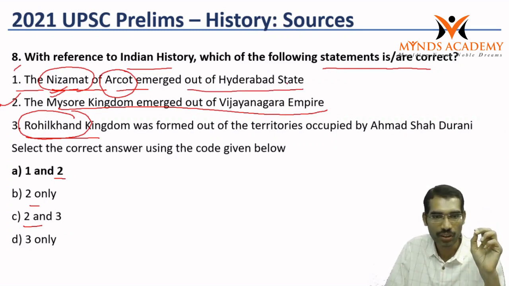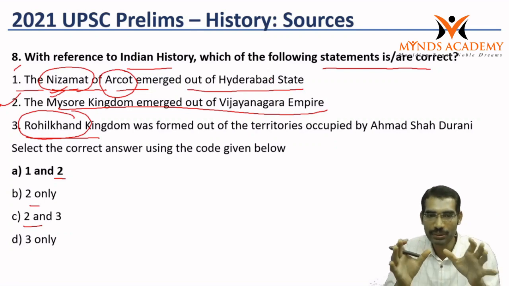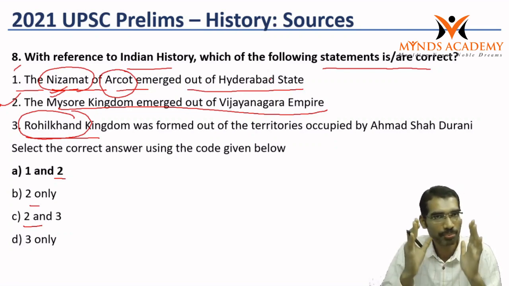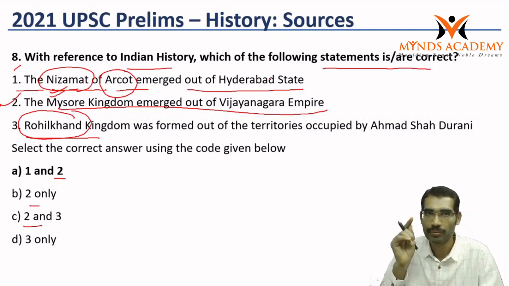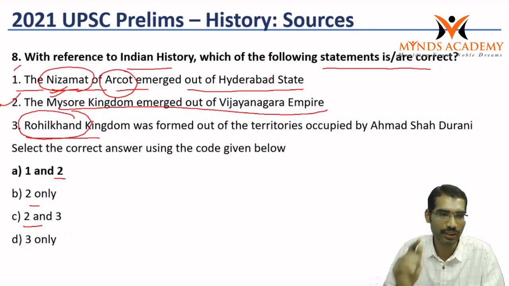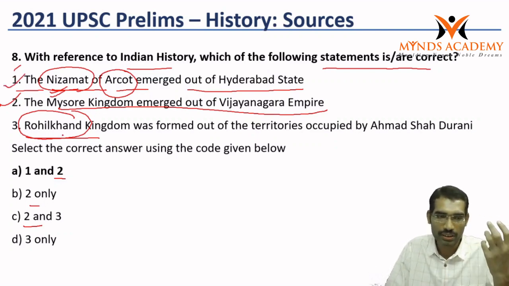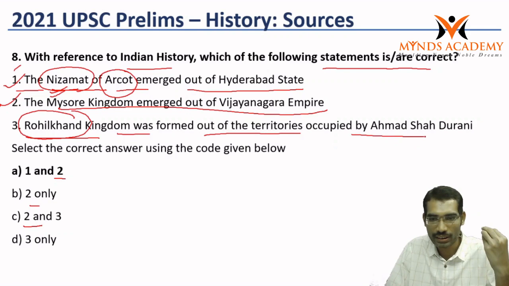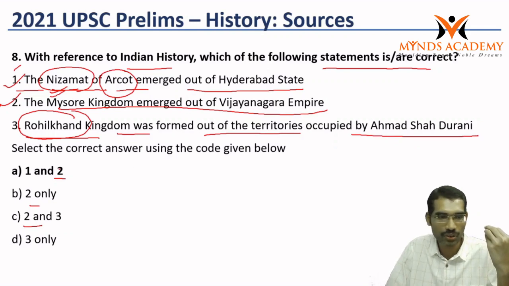Emerged out of Hyderabad state. So here this statement also can be answered from Bipin Chandra only, provided we read the statements of Bipin Chandra very carefully. Now, statements 1 and 2. Otherwise also, now we will see the third statement. Rohilkhand kingdom was formed out of the territories occupied by Ahmad Shah Durrani. This is the statement.